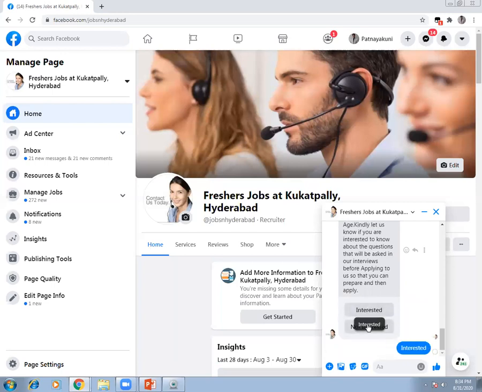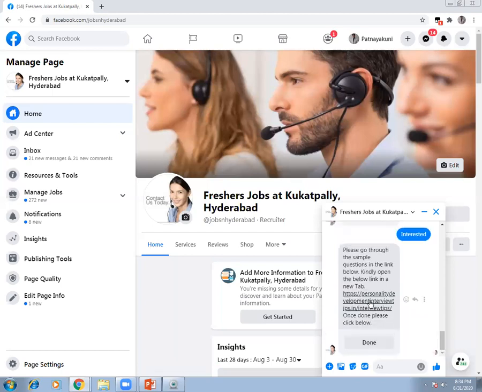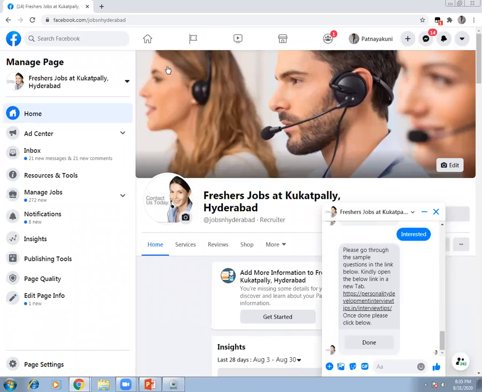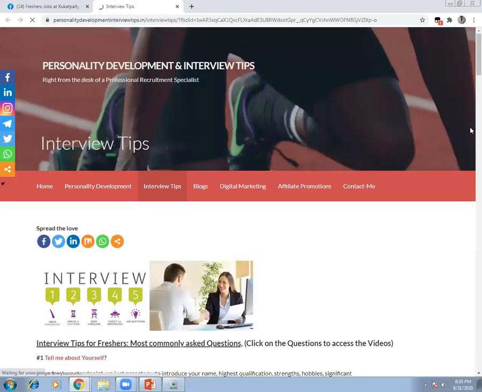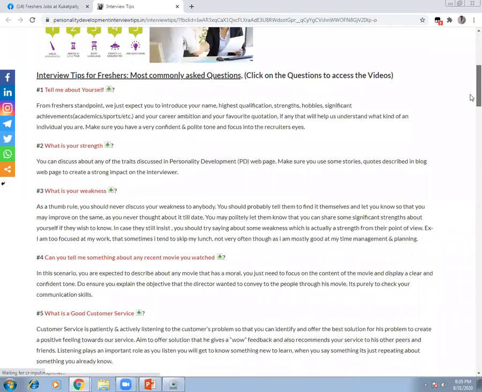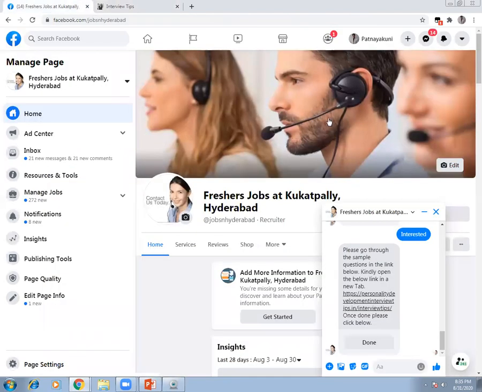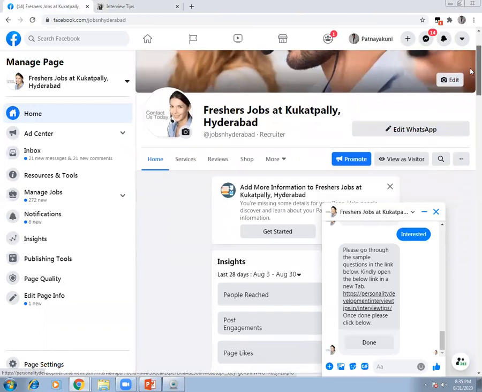So the moment he clicks interested, it will direct him to my personality development interview tips tab. I'm telling him, please go through the sample questions in the link below. Kindly open the link in a new tab. By right clicking, he has an option to open the link in a new tab. When he does this, you can see that Facebook is going to direct him to my interview tips tab, where he can browse through the questions. This way I'm not only driving my Facebook traffic to my website, but when they click on the questions, they can also be directed to my YouTube channel. So this is one way of lead generation or traffic generation through your Facebook page.